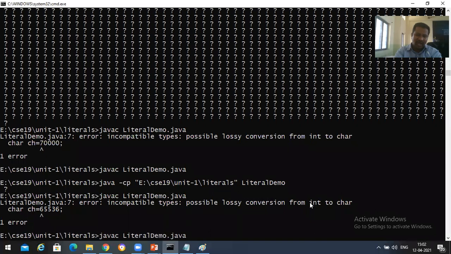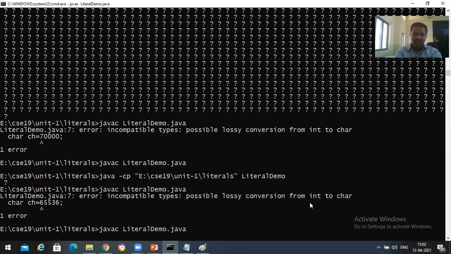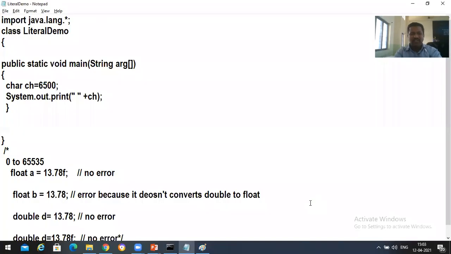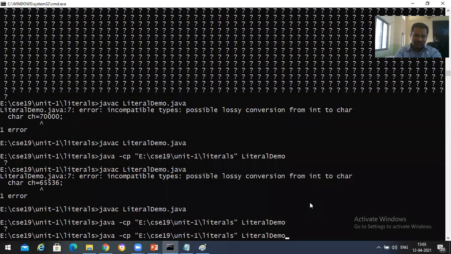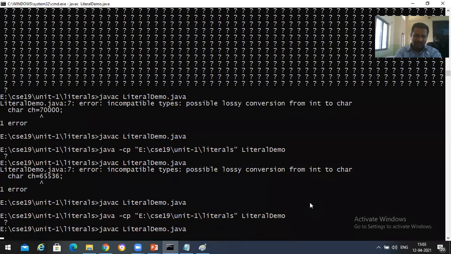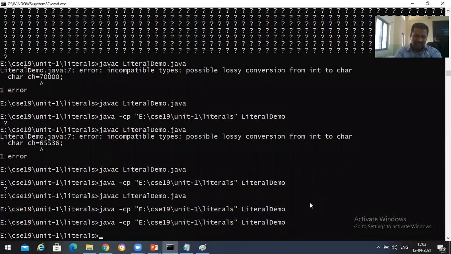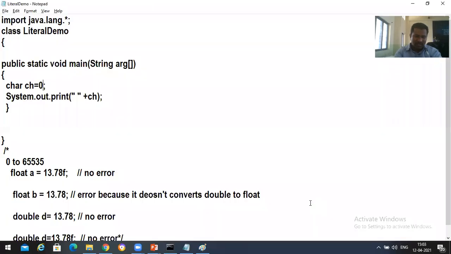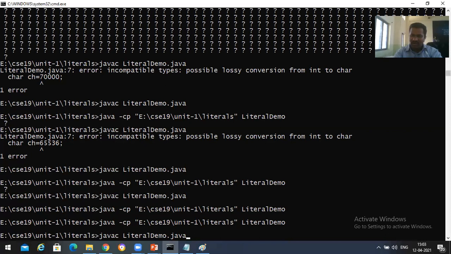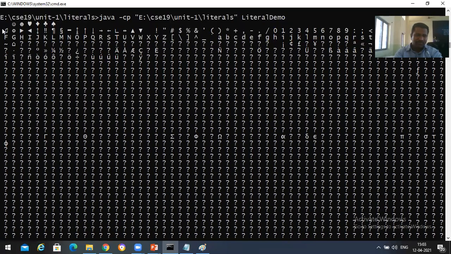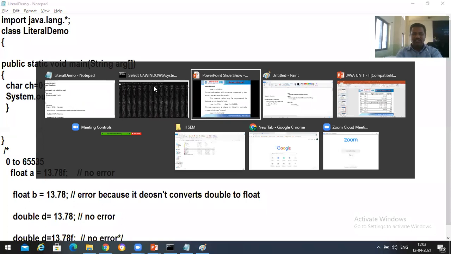On 6,500, what's the ASCII code that we have? Let's type this, and if it is supported by your computer, then it prints that symbol. If it is not there, it prints a question mark. Clear with this, everyone? Yes, sir. If I take 0, I'm not going to get anything over there. That means a space is there, I think. With respect to 0, space is there. Okay, fine. So this is with respect to characters.